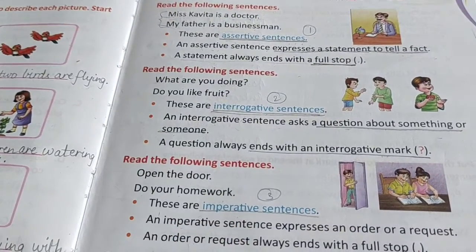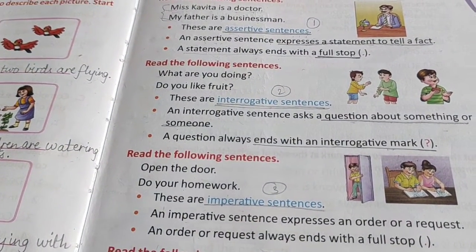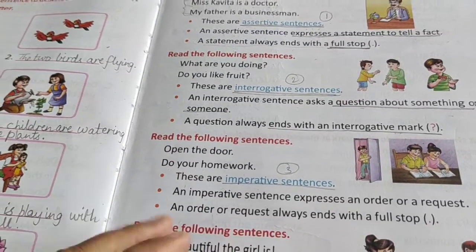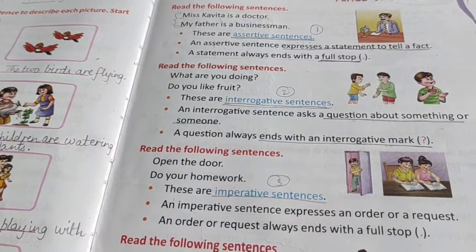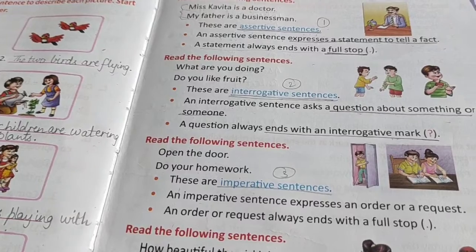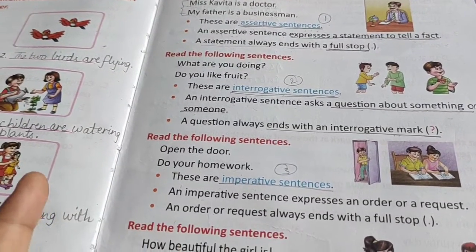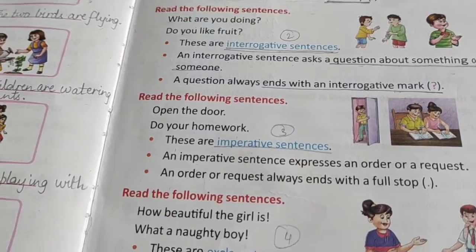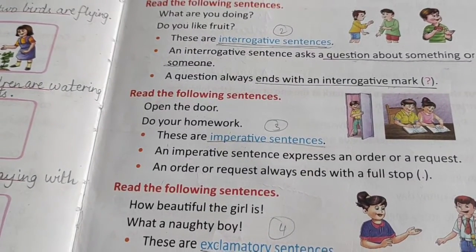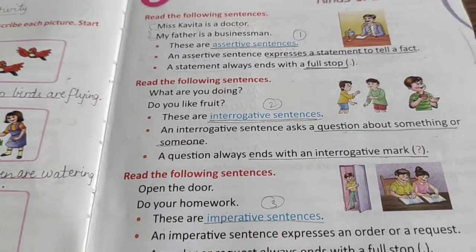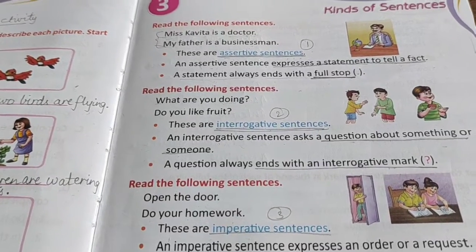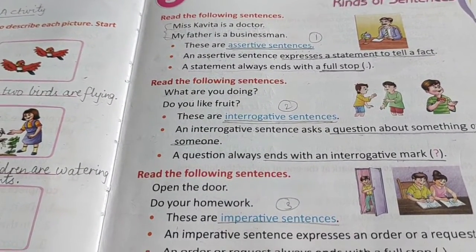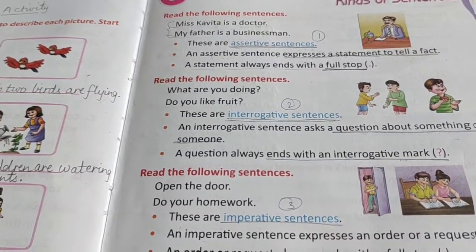Now children, in this chapter I will explain how many kinds of sentences you have learnt, okay? You have all learnt about 4 kinds of sentences. First one was assertive sentence, second one was interrogative sentence, third one was imperative sentence, and the last one is exclamatory sentence, okay? So in all there are 4 kinds of sentences which we are going to study in this chapter, and which we have already studied before also, okay?